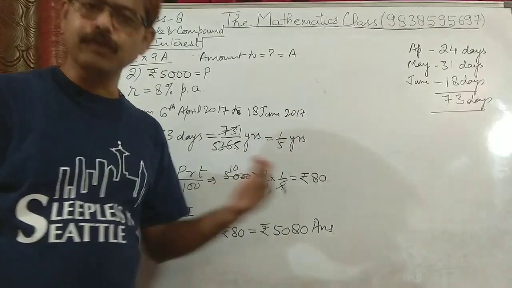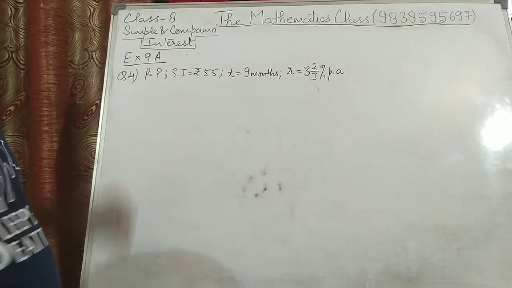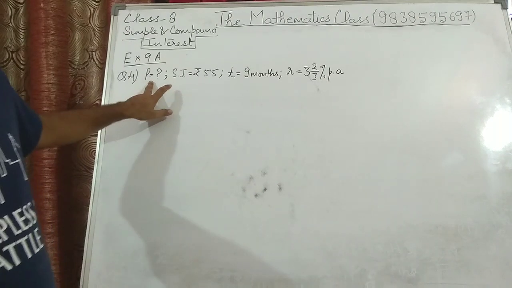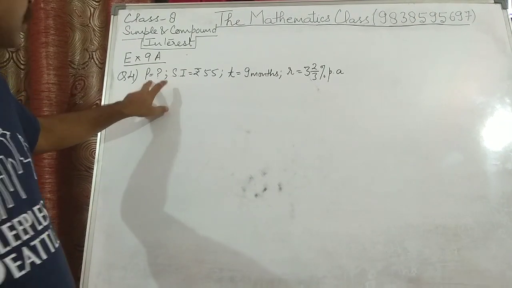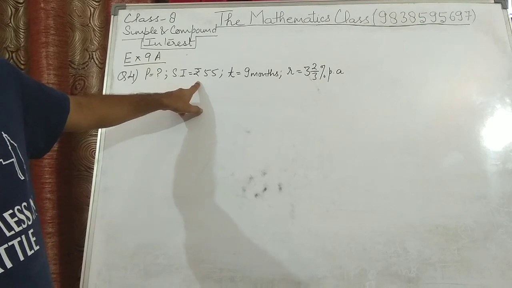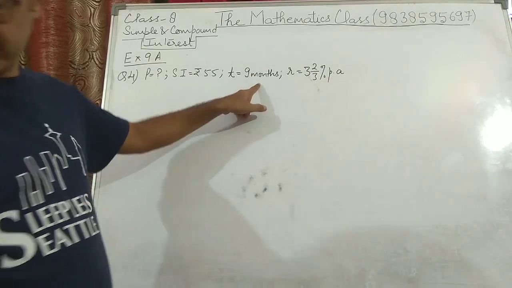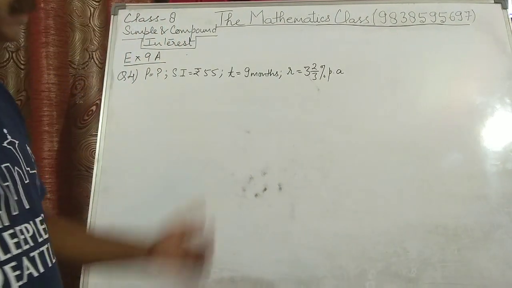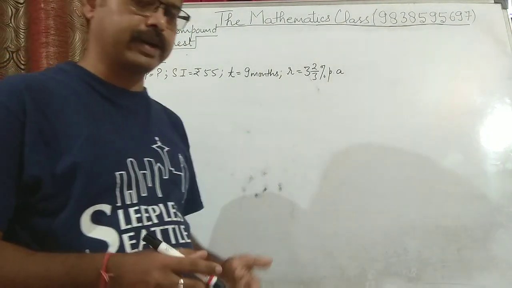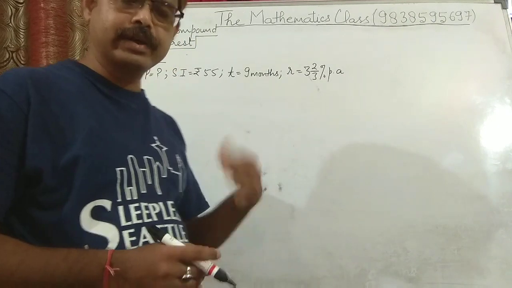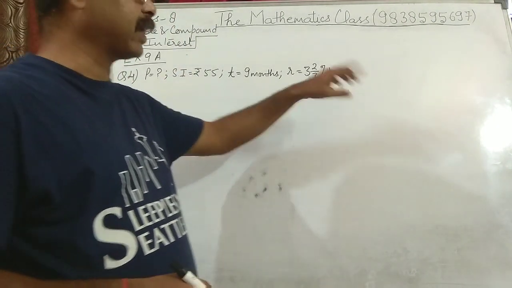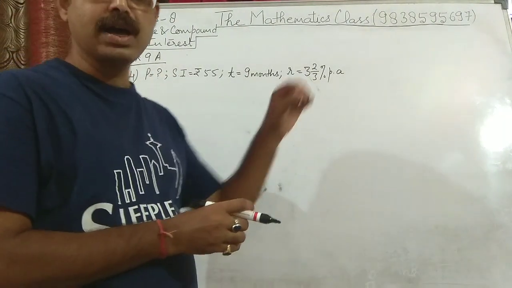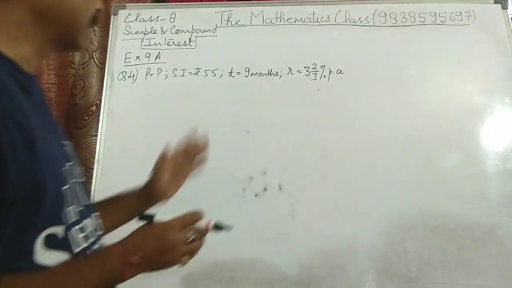Now we move on to the fourth one. Now fourth question is, find the principal. Principal you have to find out. Find the principal on which simple interest of rupees 55 will be obtained after 9 months at 3 whole 2 upon 3% per annum. Per annum means per year. Rate of interest is always calculated on per year basis or yearly basis. So we generally write per annum. Sometimes it is calculated on half yearly basis. Then it is mentioned in the question half yearly, like that.